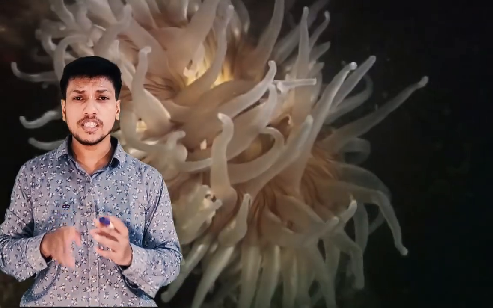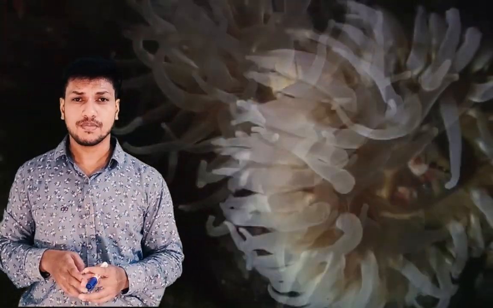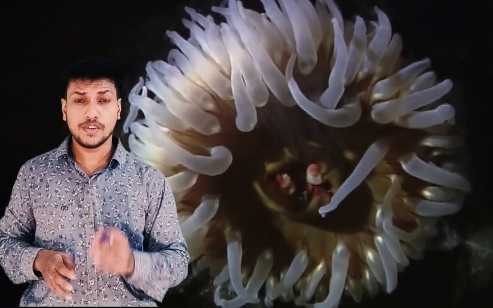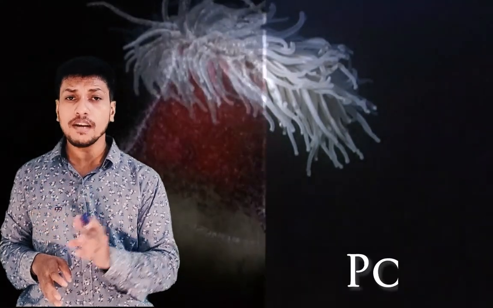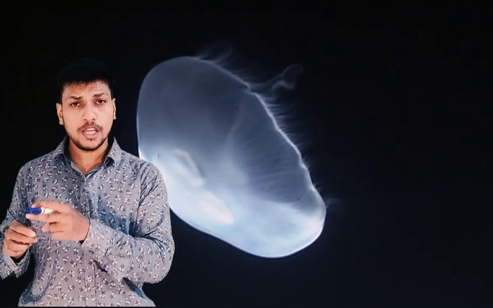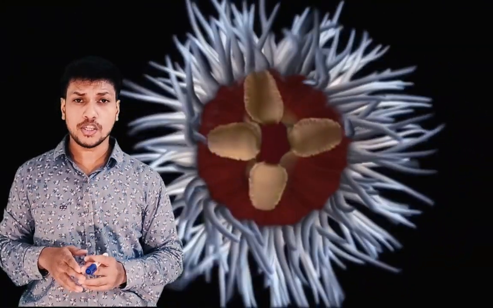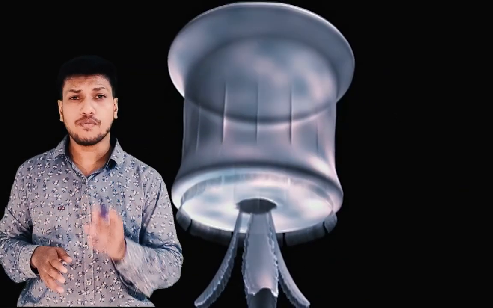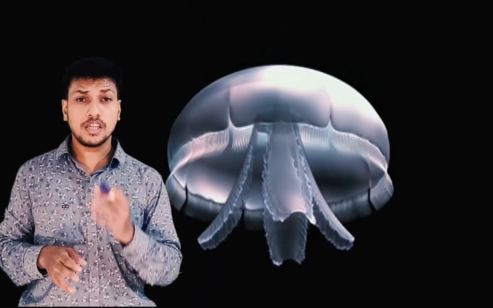Now you have heard this term polymorphism, correct? Coelenterates also exhibit polymorphism and their body exists in two forms, polyp and medusa. In the life cycle of coelenterates, the polyp gives rise to medusa by asexual reproduction and the medusa gives rise to polyp by sexual reproduction. Now these are the different facts related to coelenterates.